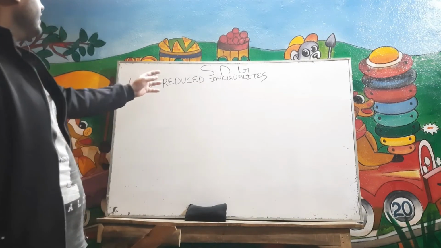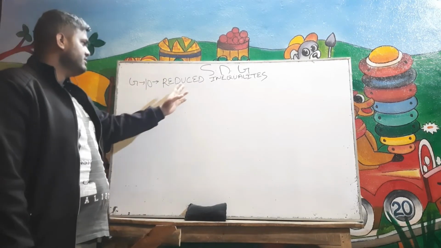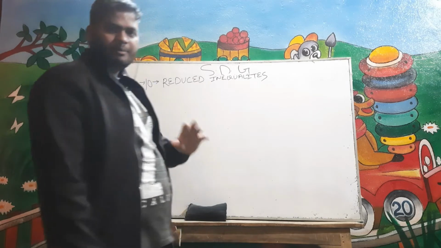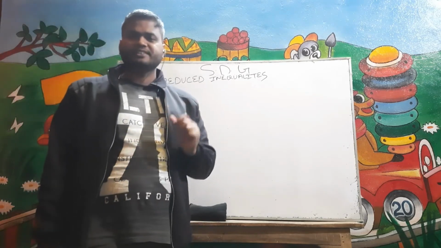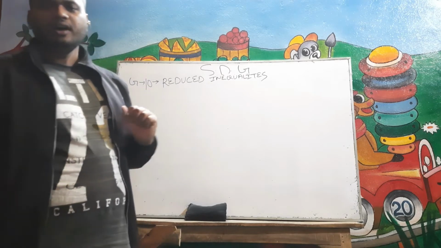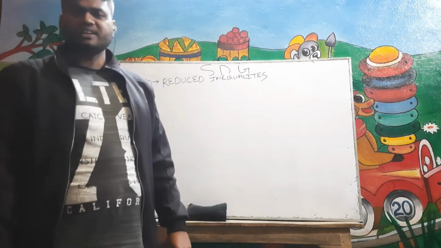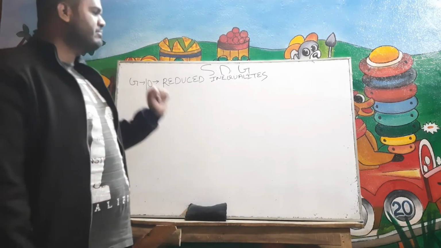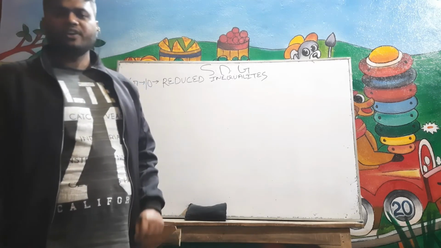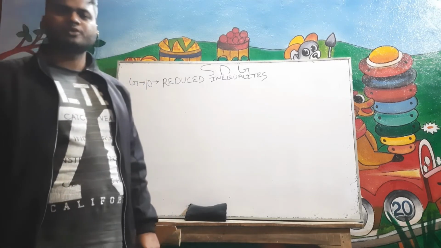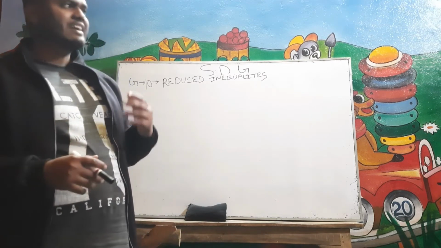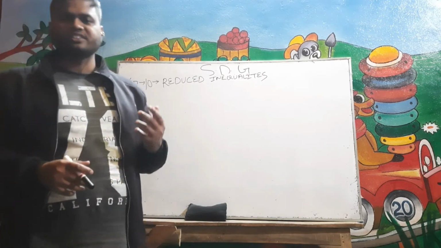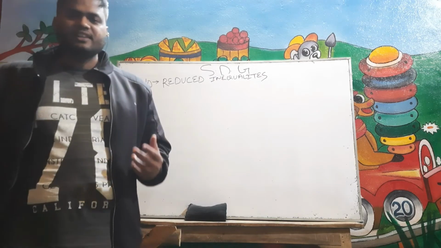Let's see goal number 10 of SDG. This talks about reducing inequalities among countries. By 2030, we have to progressively achieve and sustain income growth of the bottom 40% of the population at a rate higher than the national average. By 2030, we also have to empower and promote the social, economic, and political inclusion of all, irrespective of their caste, creed, sex, religion, origin, economic, and other status.